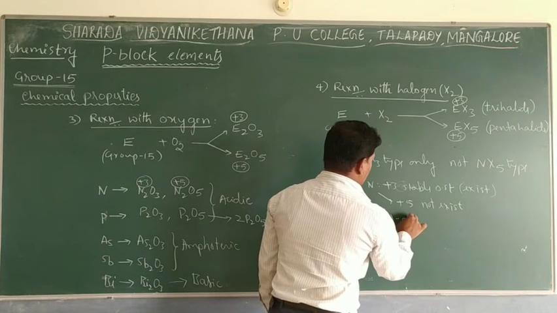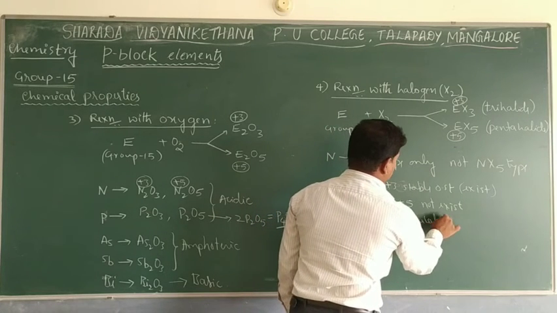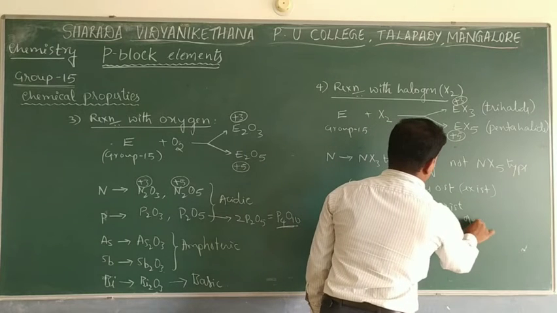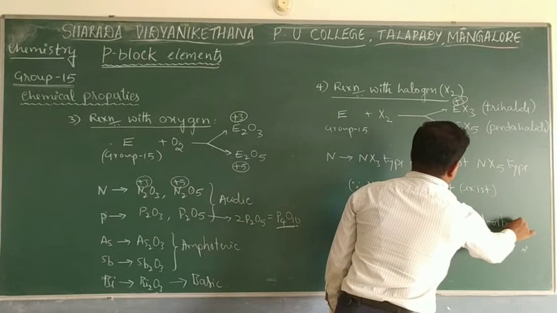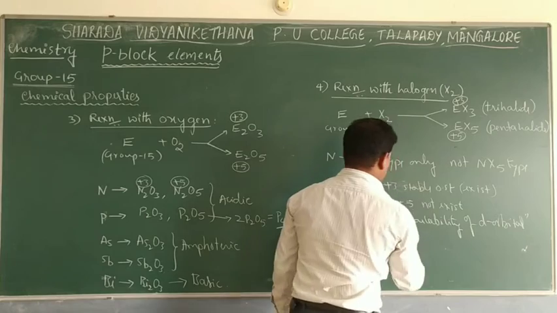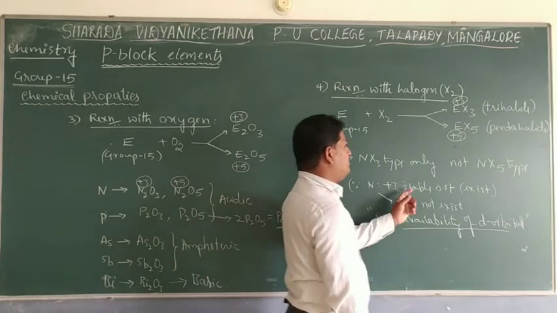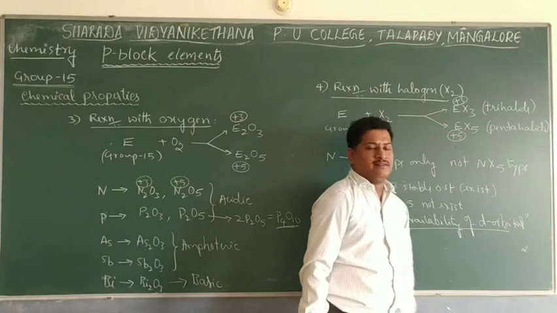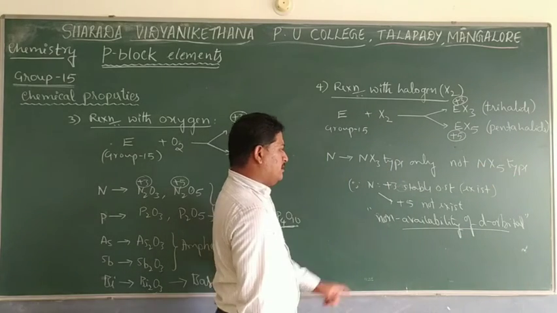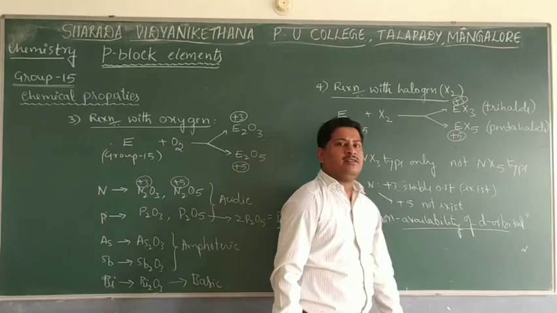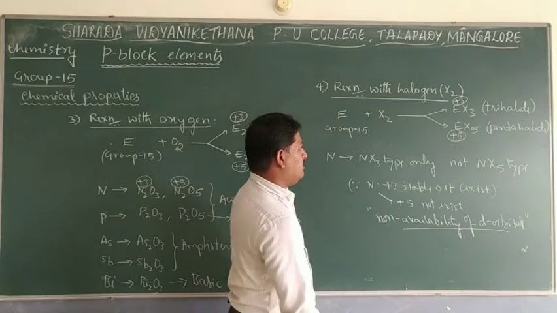Because of the non-availability of the d orbital for bonding, it will not show any +5 oxidation state, and also it will not show pentahalide as one of the molecules. So due to non-availability of d orbital, nitrogen does not show pentahalide, only trihalide.